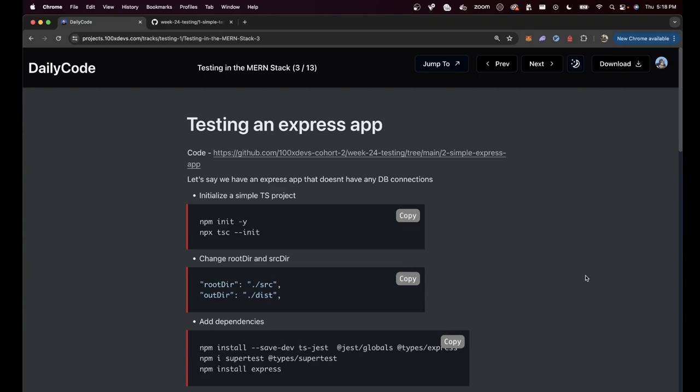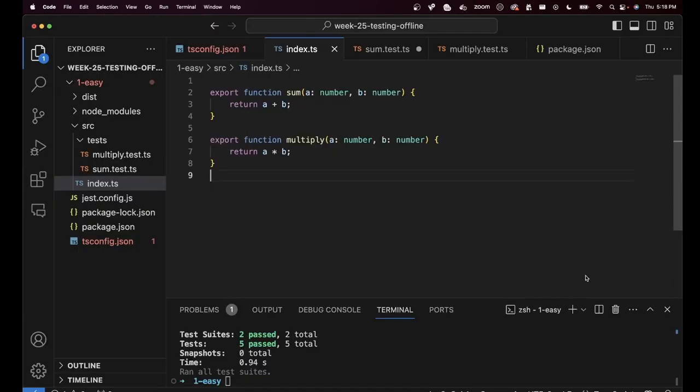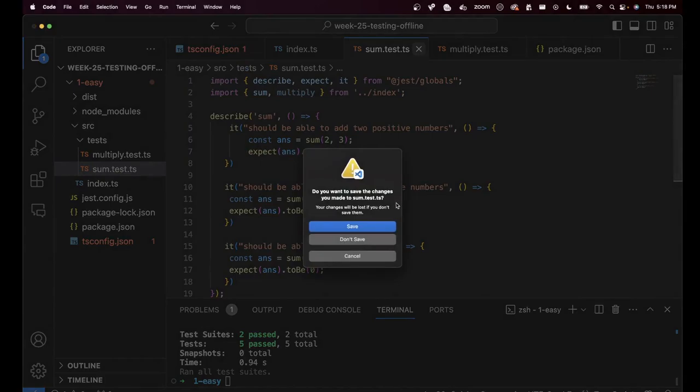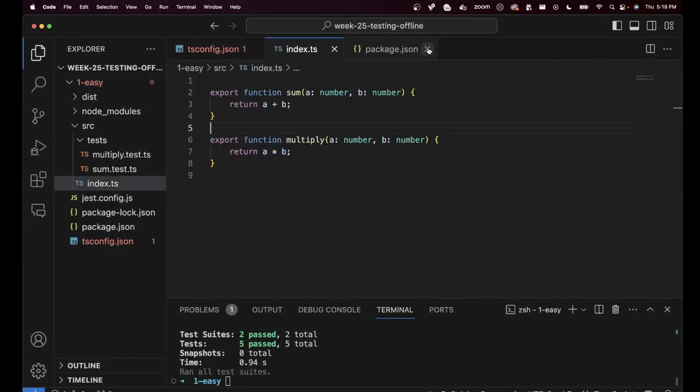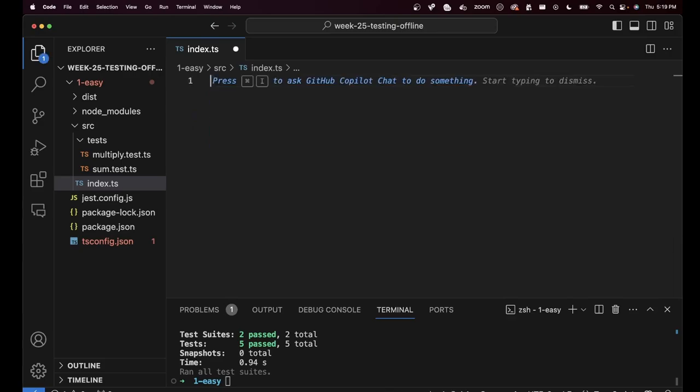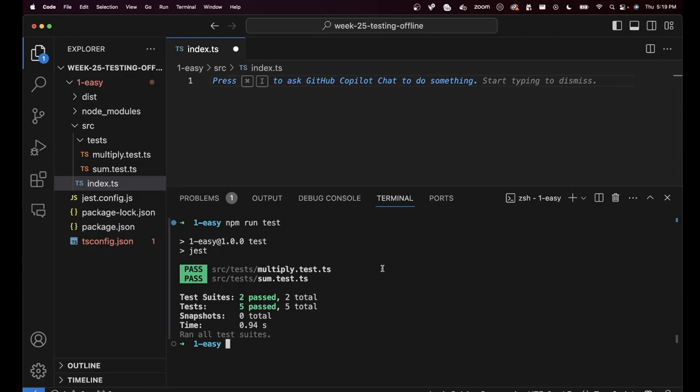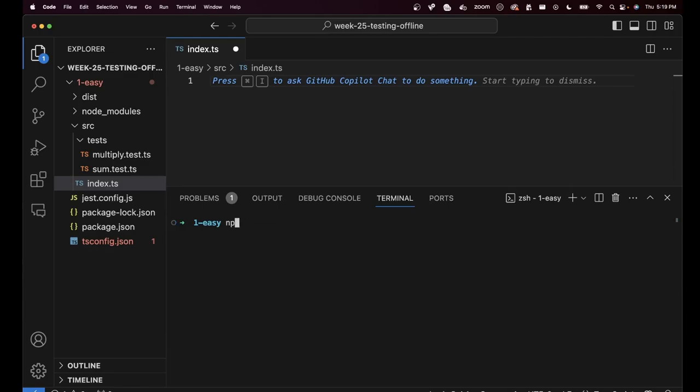You can follow all the instructions here, or I'm just going to build on top of the project that we're currently building. Right now, if you ignore all the tests, then what is the one file we have? It is index.ts, which has most of our code. This is raw JavaScript code or TypeScript code. We want to now convert this into an Express application. So step 1 is installing Express. npm install express @types/express.